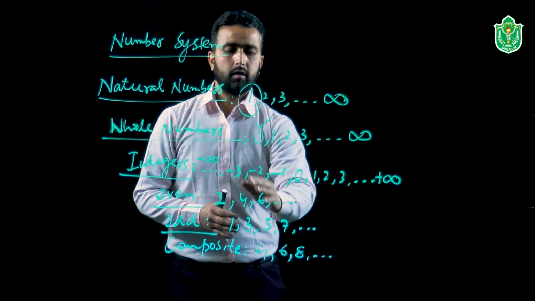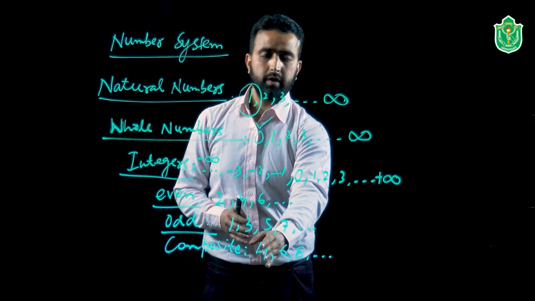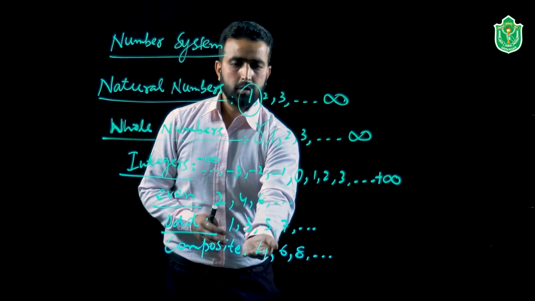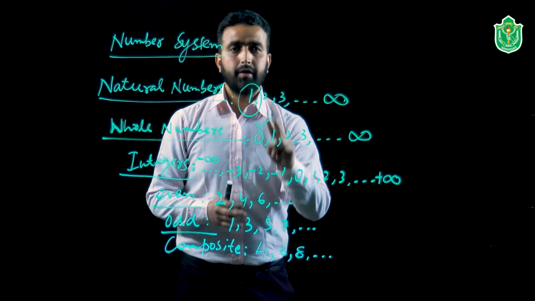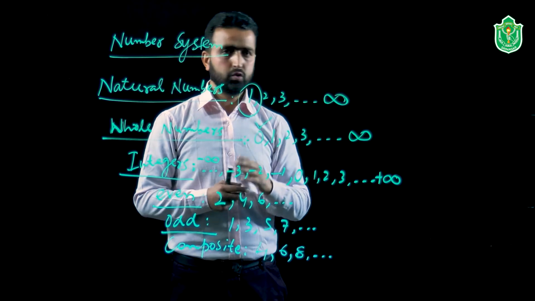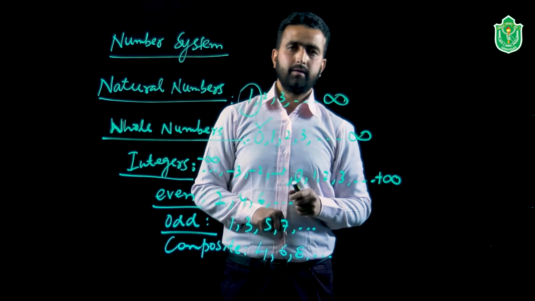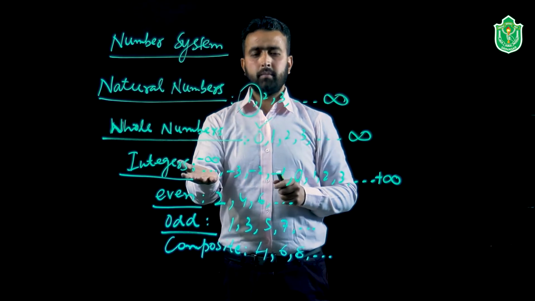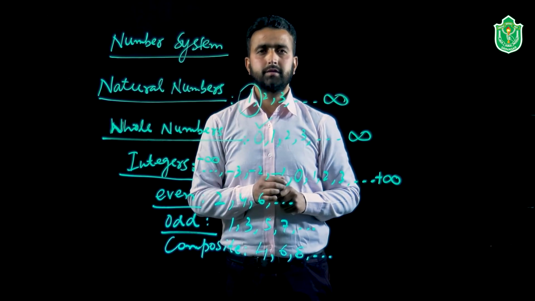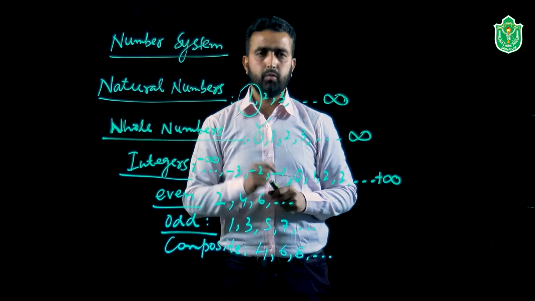If we see the factors of these numbers, you can see 4 is divisible by 2, it is divisible by 1 and the number 4 itself. So, in a nutshell we can say these are the numbers which have more than 2 factors. Those numbers which have more than 2 factors are known as composite numbers.